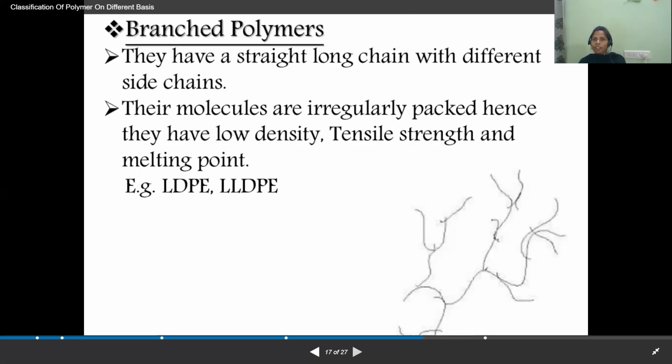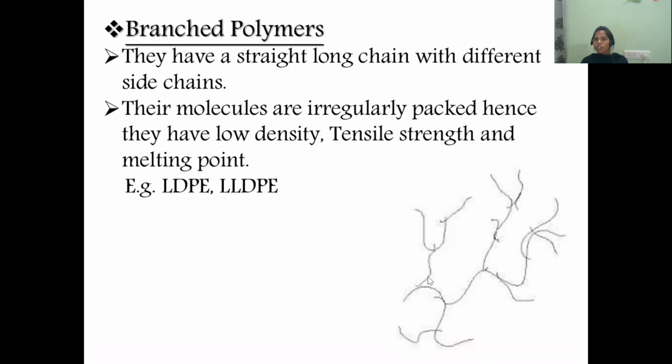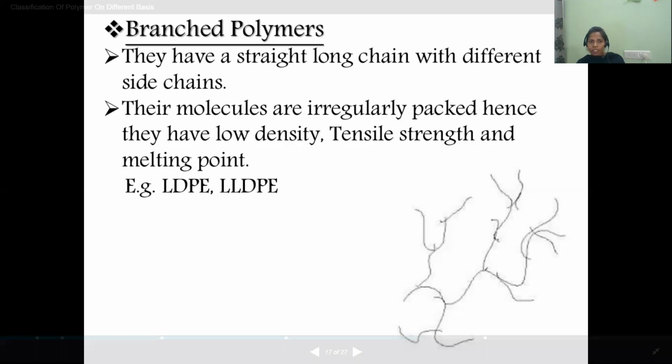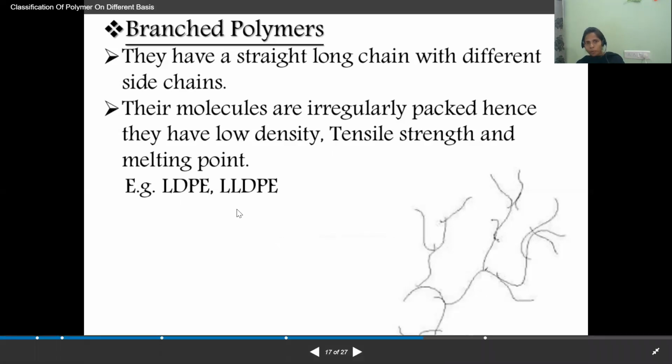Such a polymer is a branched chain polymer. Their molecules are irregularly packed. Hence, they have low density, low tensile strength, and low melting point, because of the improper arrangement. The examples are low density polyethylene and low density polythene. These two are the best examples of branched chain polymers, which have low strength.